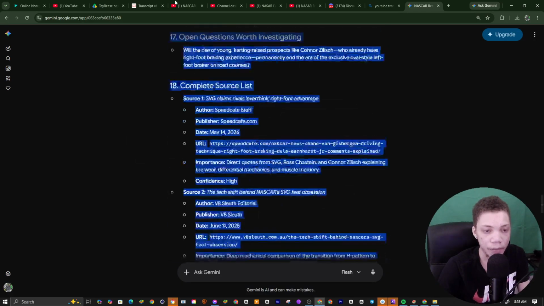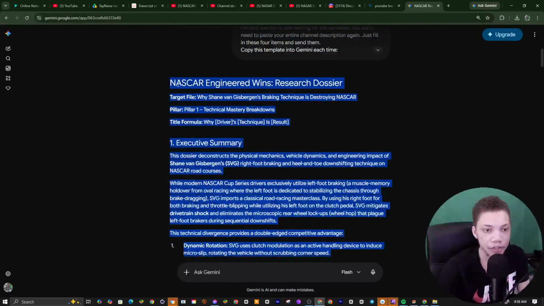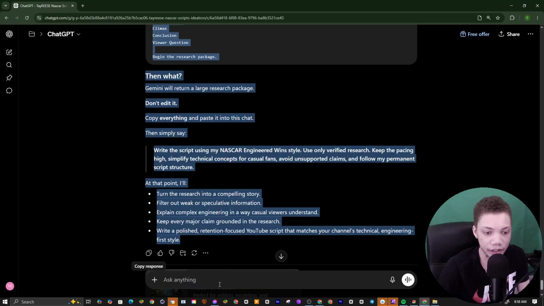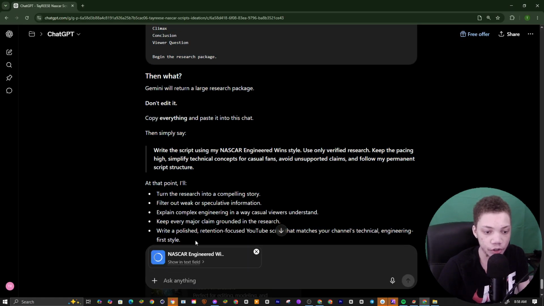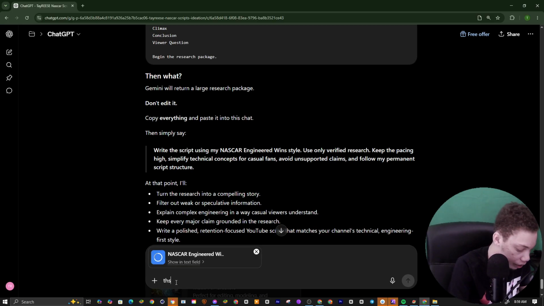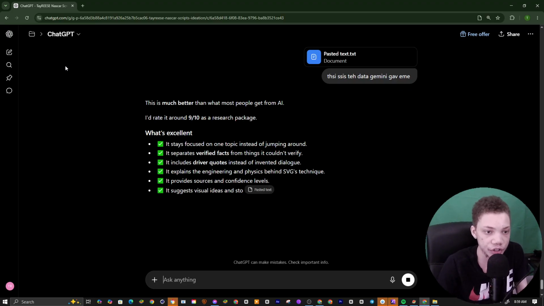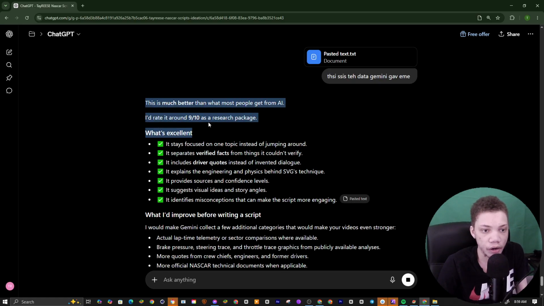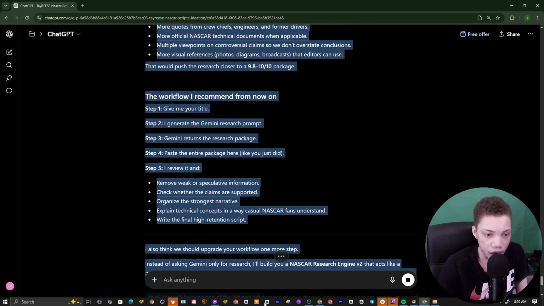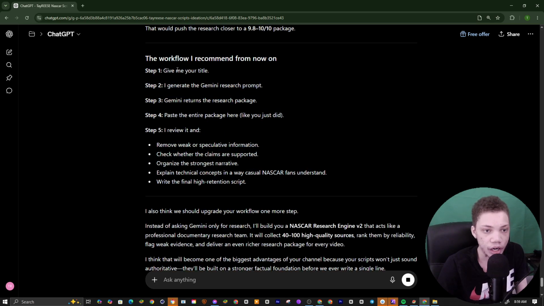So what we're going to do is come up to this, copy and paste all this right here, and bring it back to ChatGPT. This is the data Gemini gave me. What this does is train our ChatGPT folder, so that we now have high quality scripts. You see, this is much better than what most people get from AI. I'll rate this as 9 out of 10. So what's going to happen is it will give us our script. You can see the workflow.